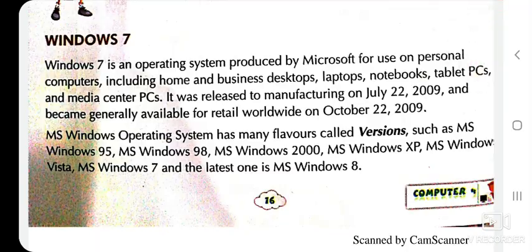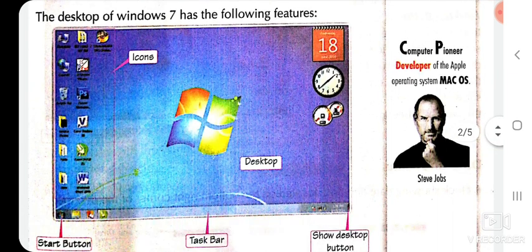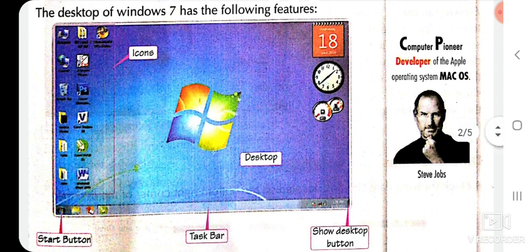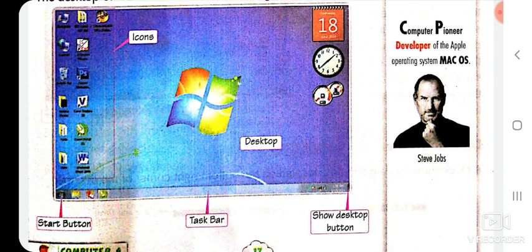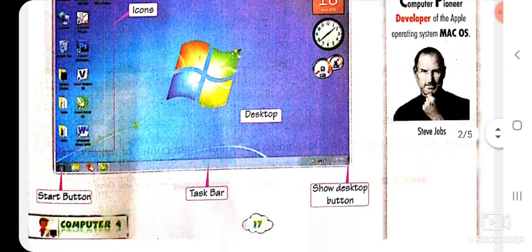So, next one is features of Windows 7. The desktop of Windows 7 has the following features. It means the desktop of Windows 7 has the following features: icons, desktop, start button, taskbar, show desktop. These are the following features of Windows 7.